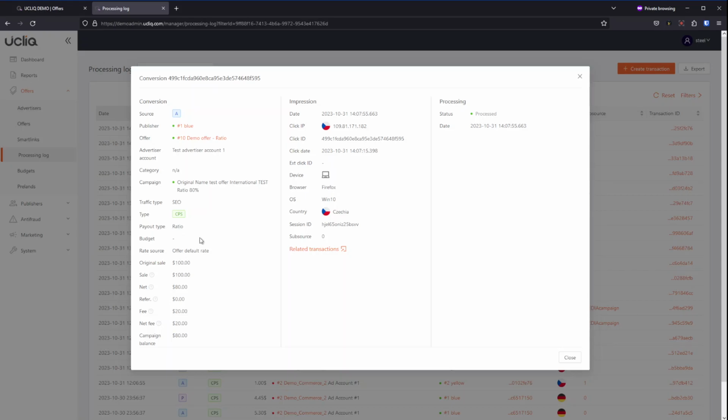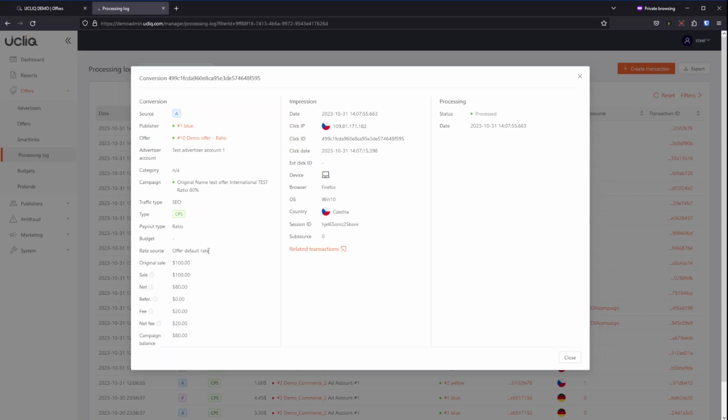There is no budget. We will talk budgets later in series. And here is information about rate source. So we can see here it's offer default rate. So information about rate is coming from the offer. In an offer, we configured for everybody default rate 80%.